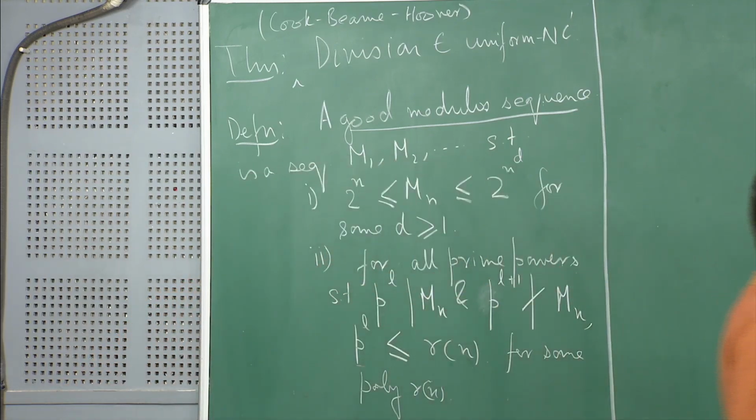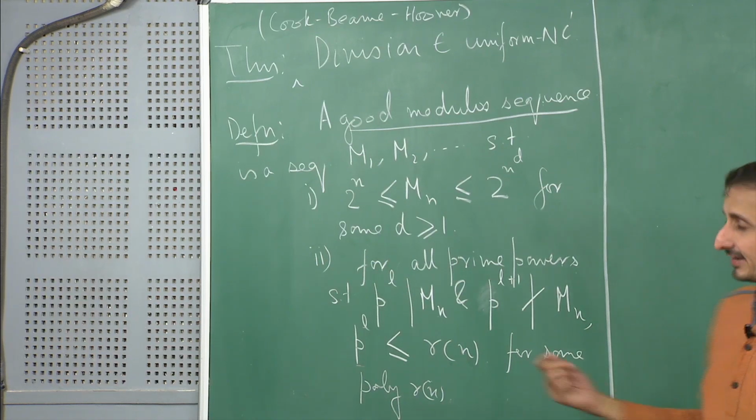Okay. So, basically a sequence is a good modulus sequence if there exist two things.